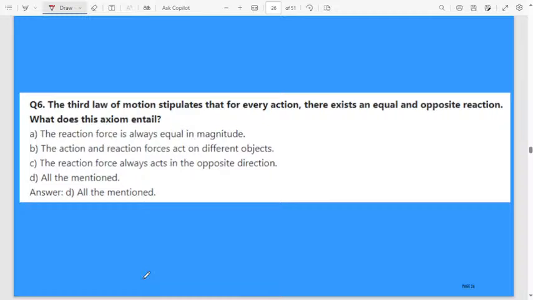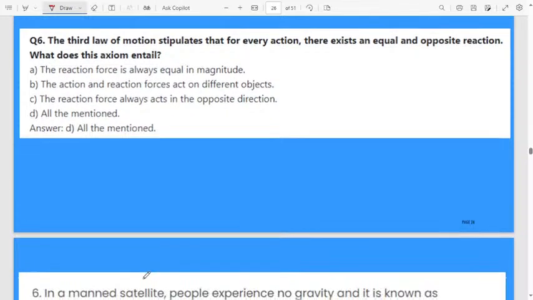First, the reaction force is always equal in magnitude. That is correct. Action and reaction forces act on different objects. That is also correct. Then the reaction force always acts in the opposite direction. Reaction is always opposite in direction. Yes. Therefore, all the statements are correct. Option D will be the correct answer.